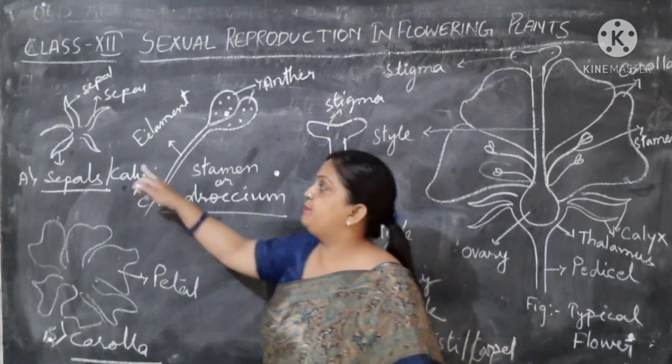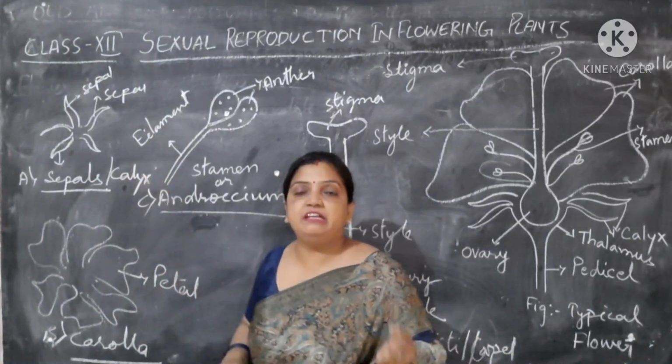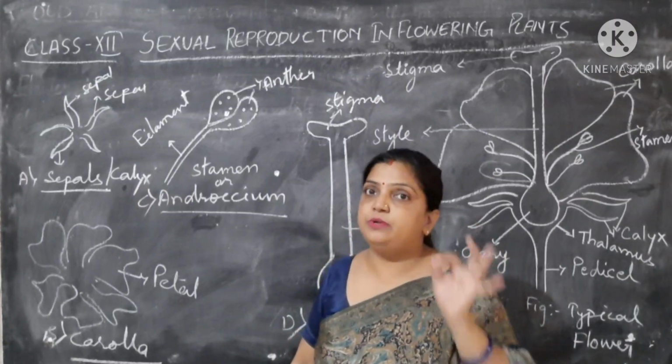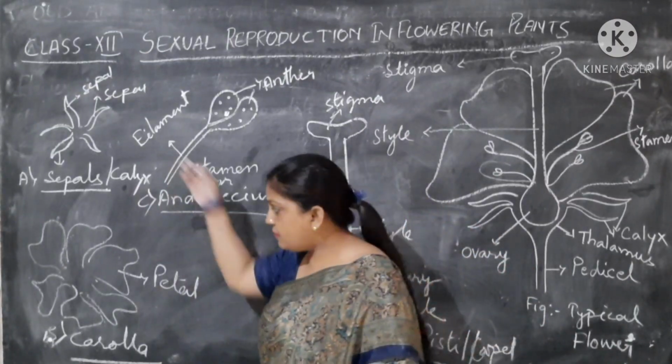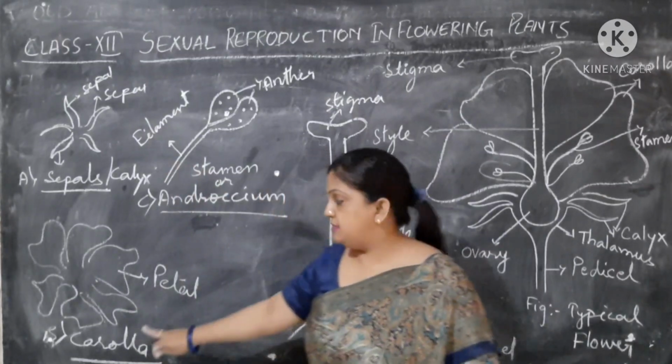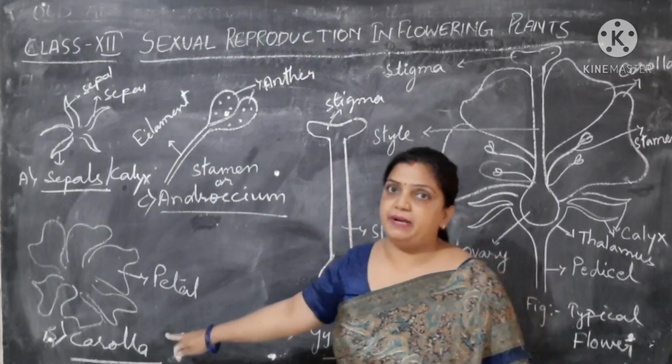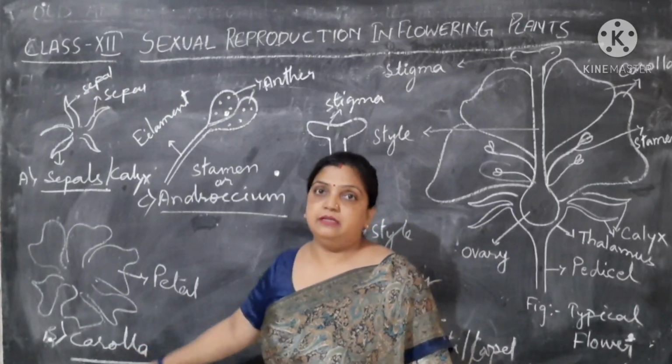So the calyx is the green leafy structure, the single unit is called sepal, and collectively it is called calyx. Now moving to the next part, the second whorl of the flower is the petal, the colored petal.